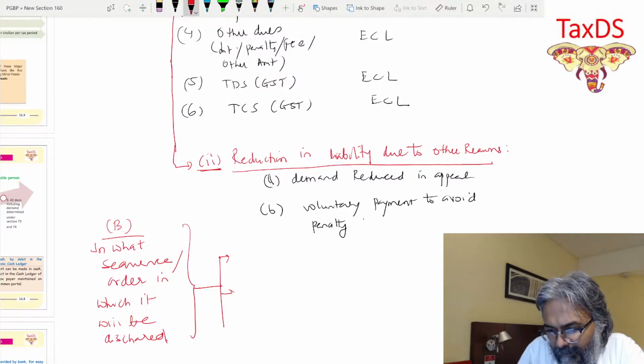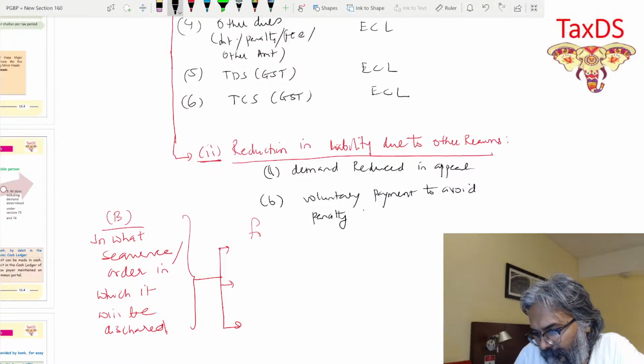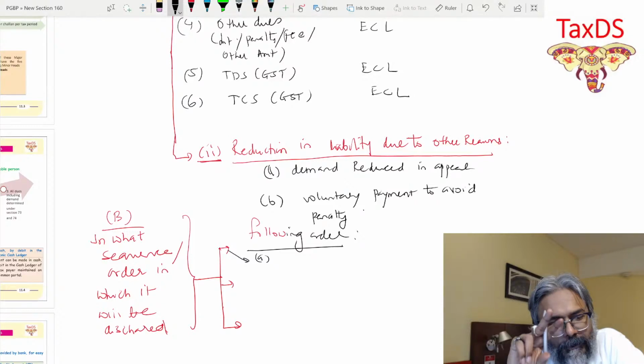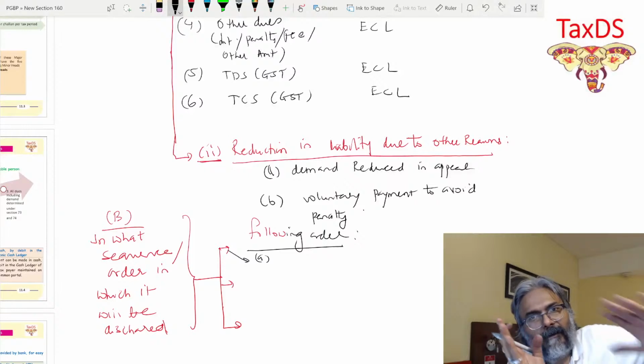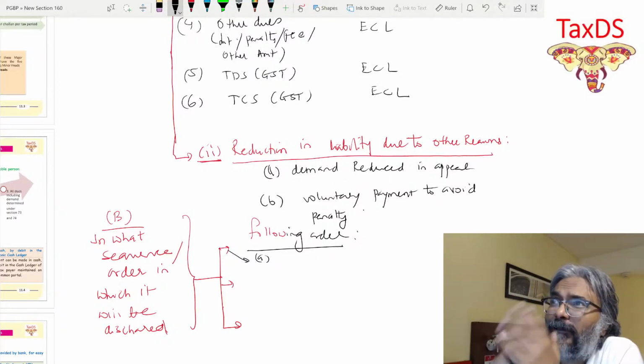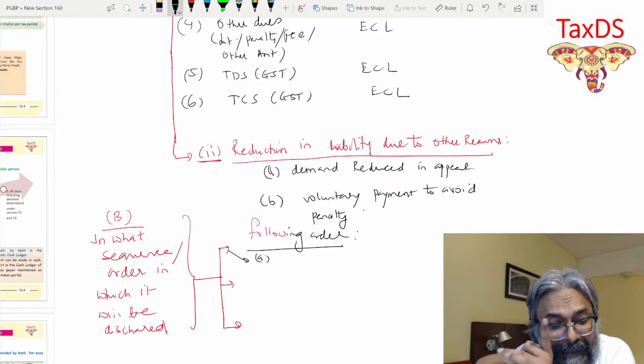So first, the sequence, students, as you can see, the following order has been given to you. What is the order, students? Old liability has to be adjusted first.